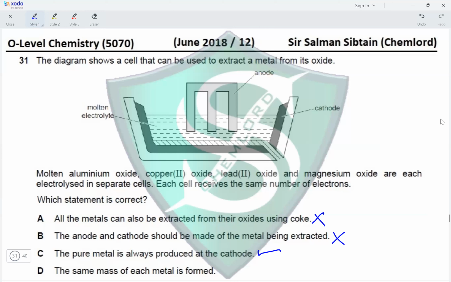And the same mass of each metal is formed. No, it depends on its Ar and also on how many electrons are required to reduce the metal ions. So the correct option for this question is option C.